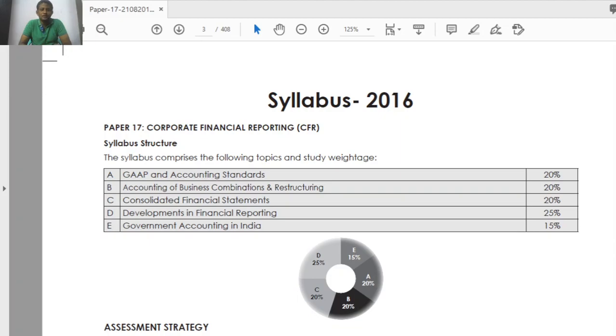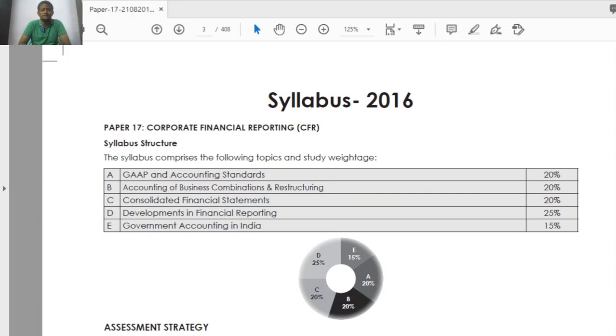In this 20 percent you have two sets of accounting standards, the existing accounting standards as well as the Indian Accounting Standards. From the examination point of view, you can expect multiple choice questions, around 8 to 10 marks from the accounting standards in multiple choice questions itself. Apart from that they are asking problems as a separate question, and they are asking theory also. So we will focus more on what is not covered in inter level.